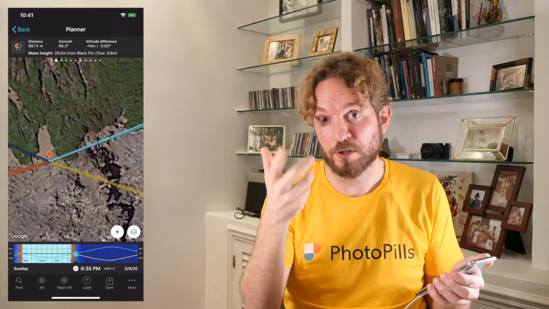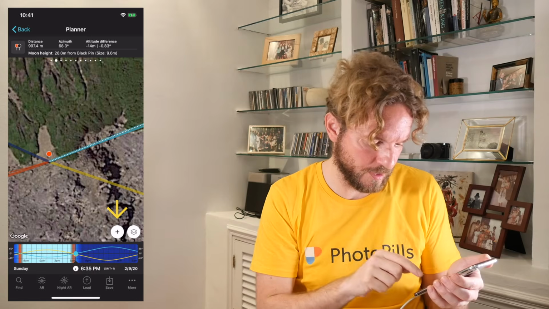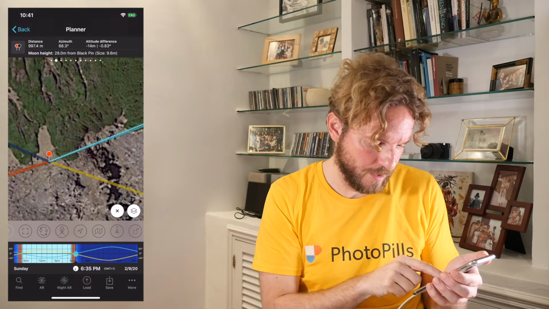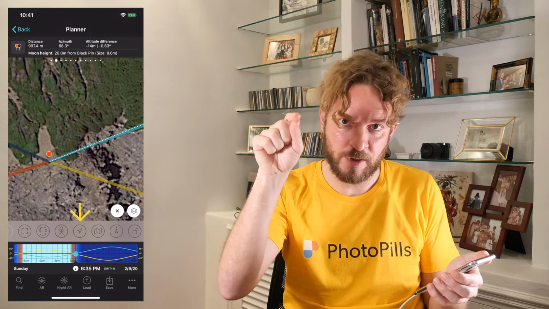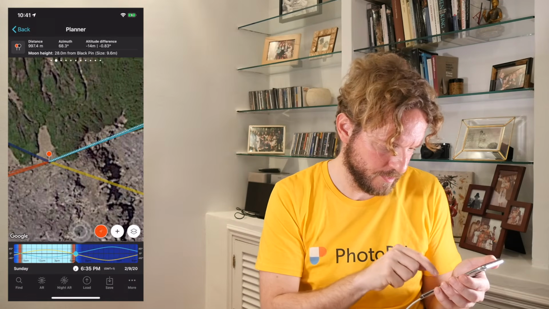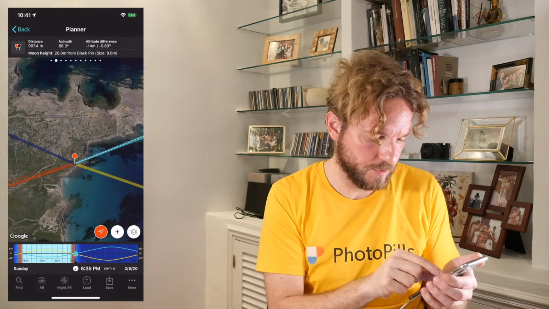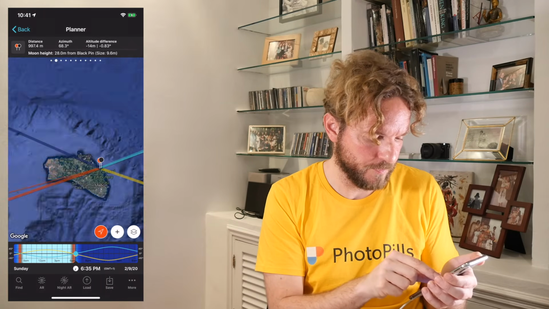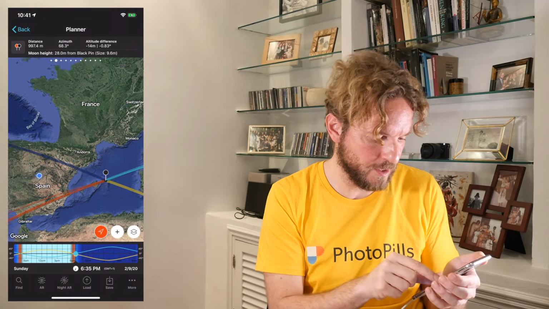Also, you can switch on your position on the map. Just tap on the map tools button and tap on the GPS to see your position on the map. It's actually this button here, and a blue circle will appear on the map. Right where I am, here in Madrid.